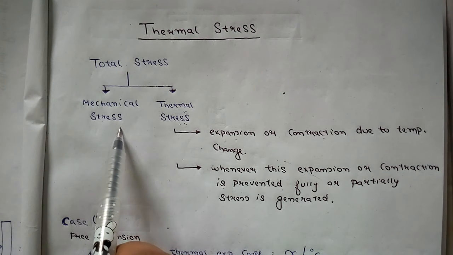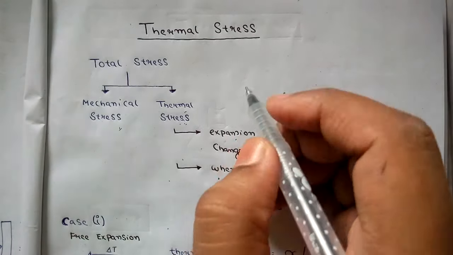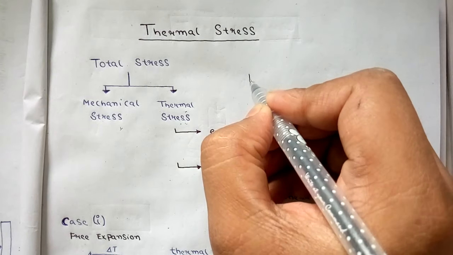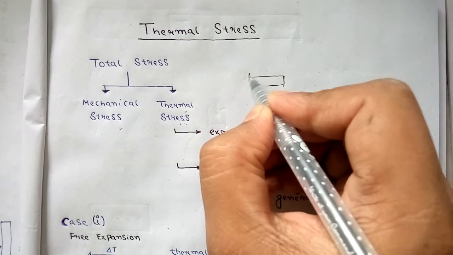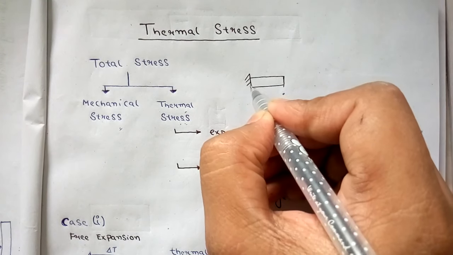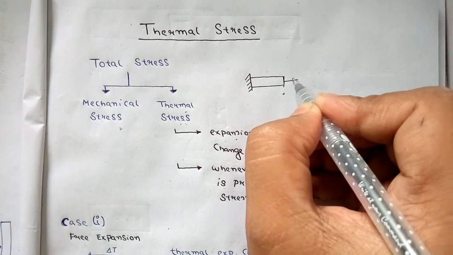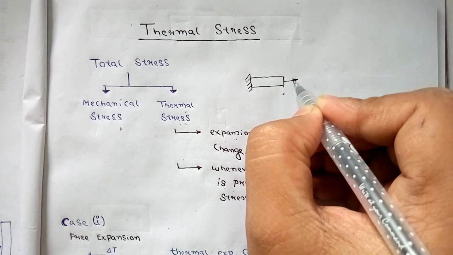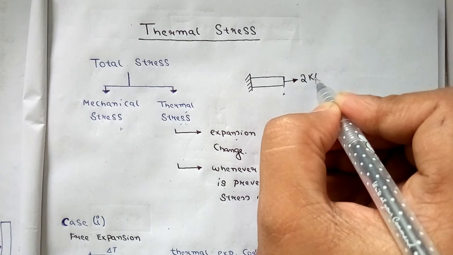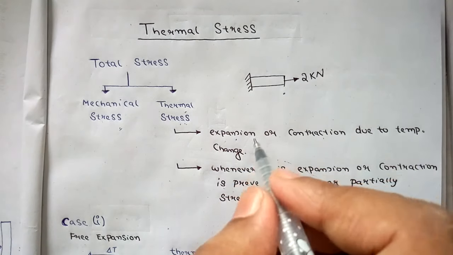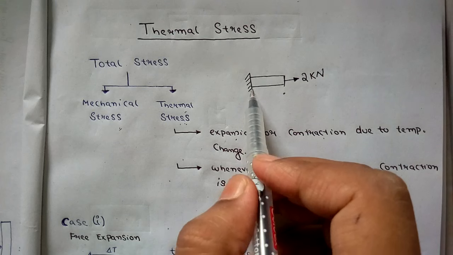If we discuss mechanical stress, I can explain it with one example. Suppose this is a body and it is fixed from this side, and I am giving it a force. I'm trying to pull this body, let's say with a force of 2 kilonewton.